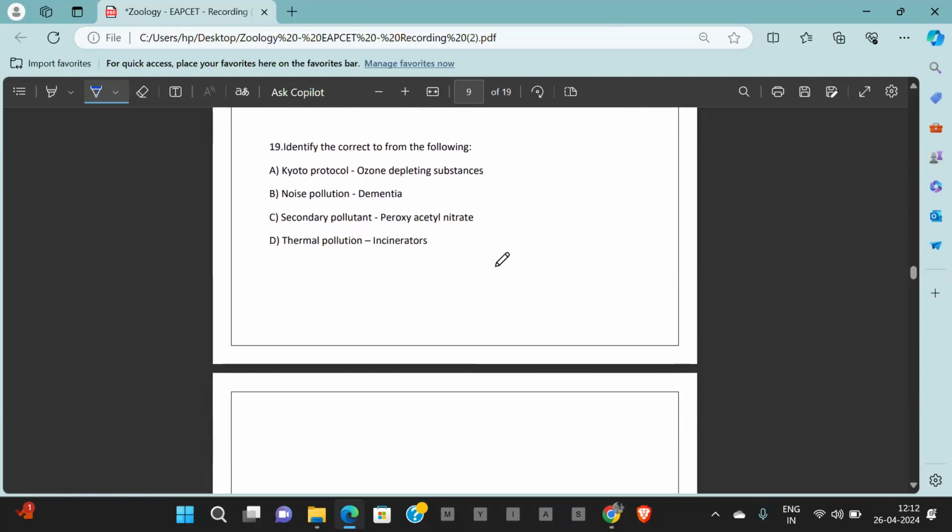Identify the correct one from the following. Okay, fine. Kyoto Protocol. Kyoto Protocol is for greenhouse gases, not for ozone depletion. Ozone depletion is for Montreal Protocol. So this is not correct. Noise pollution. Noise pollution causes anxiety, increased heart rate, increased respiratory rate. These issues, but not dementia, so it's not correct.